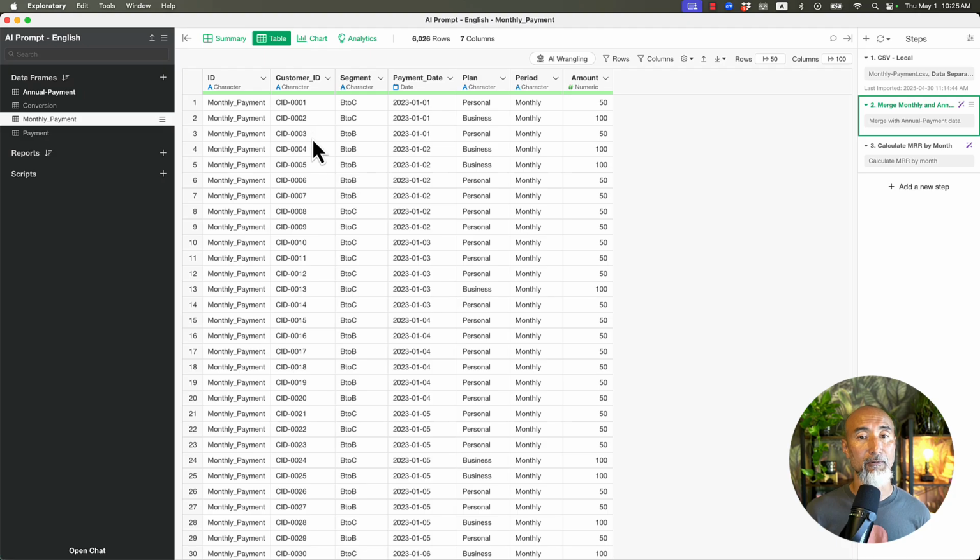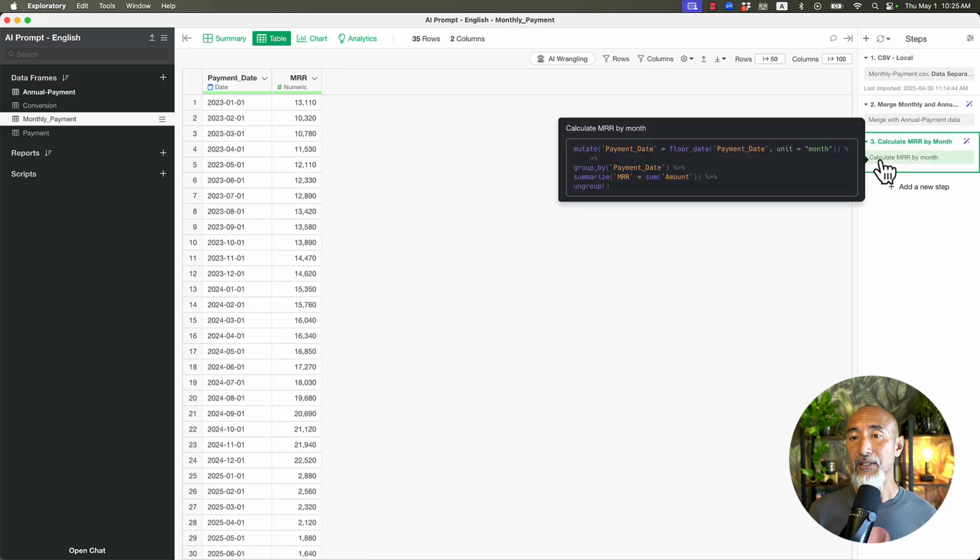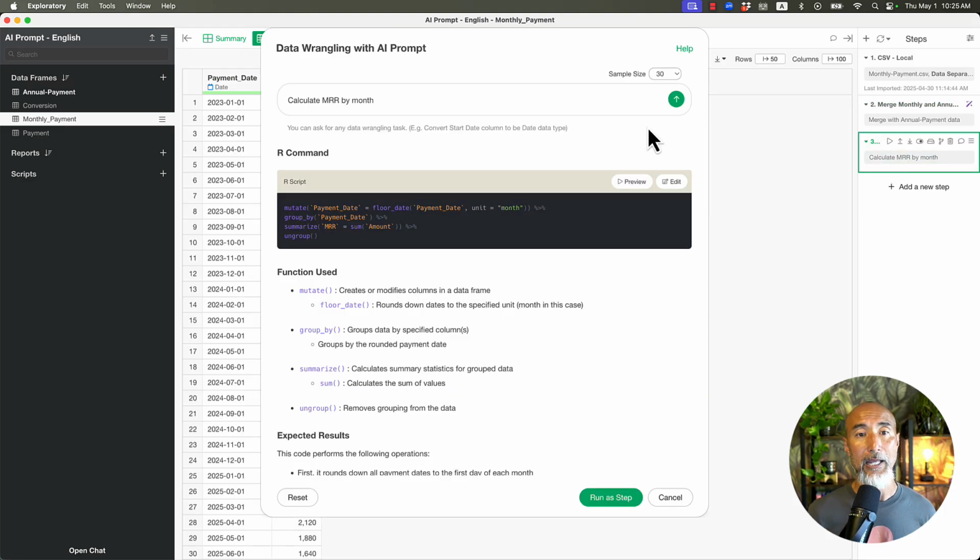But in the previous step, we had the customer information, therefore you can calculate how many customers are in each month. So the next step, this calculated MRR, that's the same step. I'm going to open this step. This is where you want to add another metric like ARPU, right? Okay. So here MRR, and let's say not just one single metric, you can actually add more metrics at the same time in a single shot.